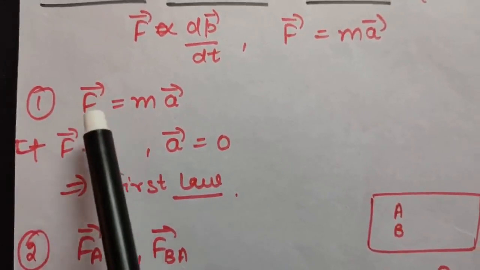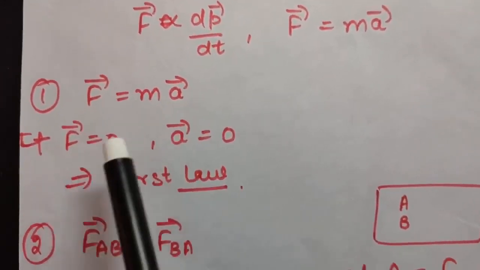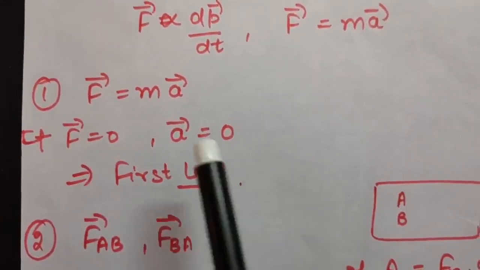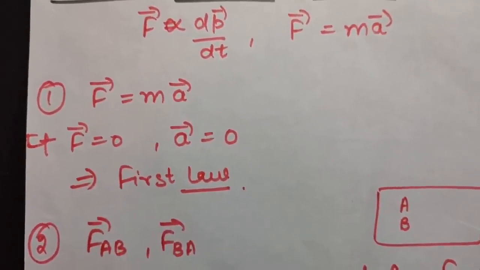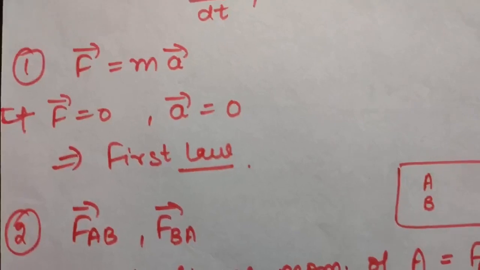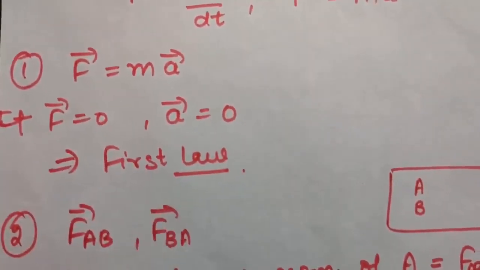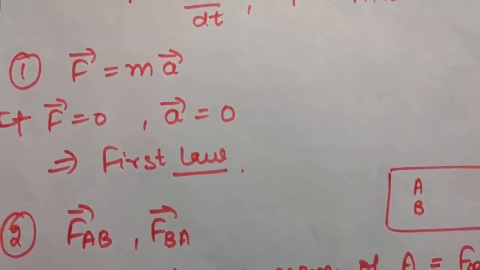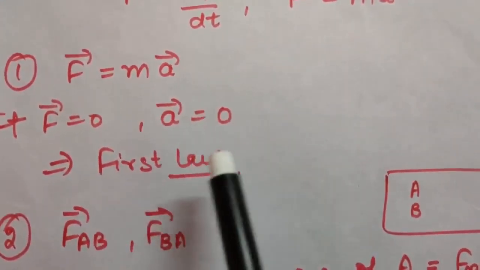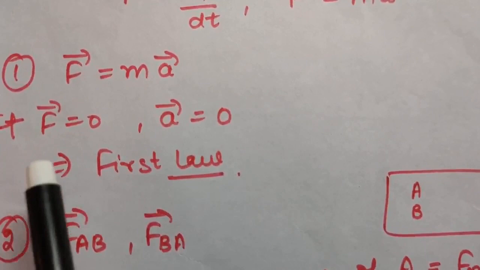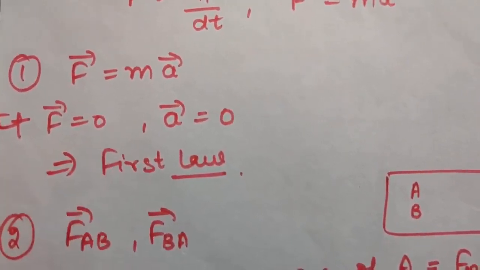Now, if F is equal to ma, and if I am saying the net external force is 0, then that means a will also be 0 because m is not 0. So this is nothing but the first law, that is, when a body is moving uniformly along a straight line and if there is no acceleration in the body, then no external force is required. So this is your first law only.